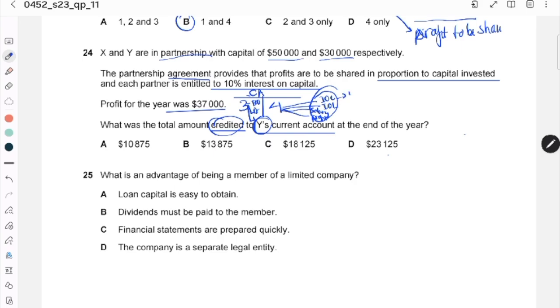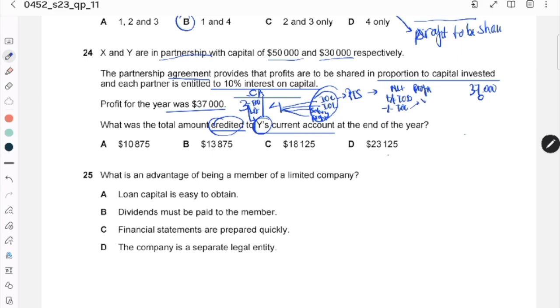First, we have to calculate how much is profit to be shared. Profit to be shared is net profit 37,000, add interest on drawing. There is no interest on drawing, so still 37,000, minus interest on capital.